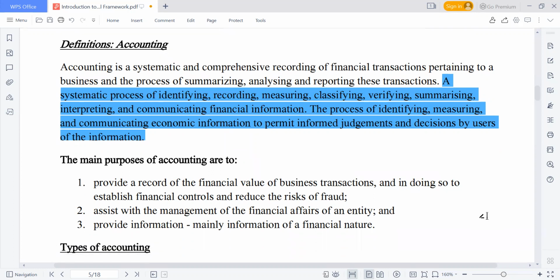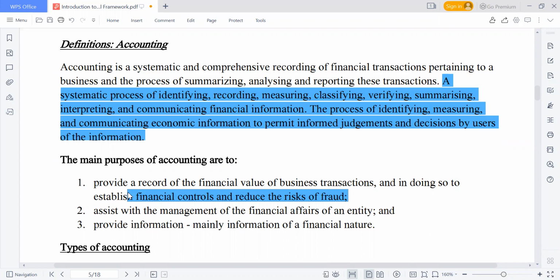So what are the main purposes of accounting? The main purposes of accounting are to provide a record of the financial value of transactions, and in doing so, to establish financial control and reduce the risk of fraud, to assist with management of the financial affairs, and to provide information.